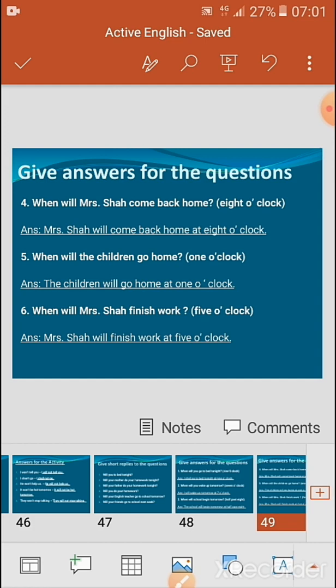And the fifth question we have, when will the children go home? So the answer that is given in the bracket is 1 o'clock. Now, when you change this question into the form of an answer, the answer will be, the children will go home at 1 o'clock. And we have come to the last question here. When will Mrs. Shah finish work? So the answer is 5 o'clock, that is given in the bracket. And when we convert this question into the answer, it will be, Mrs. Shah will finish work at 5 o'clock.